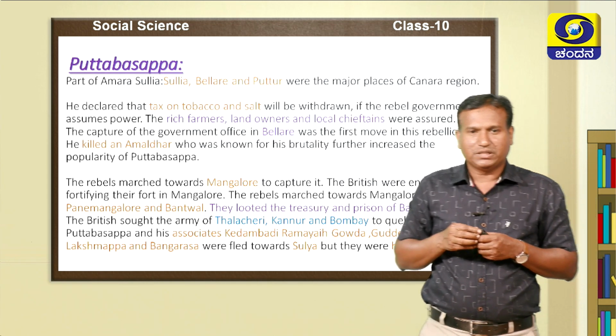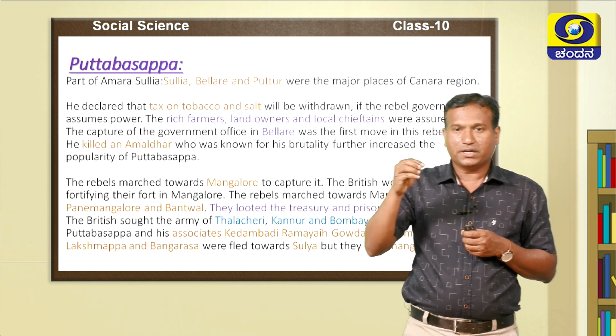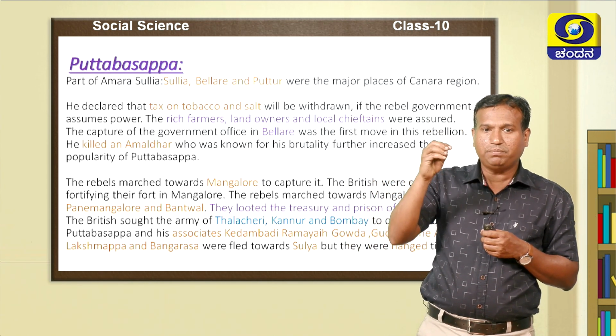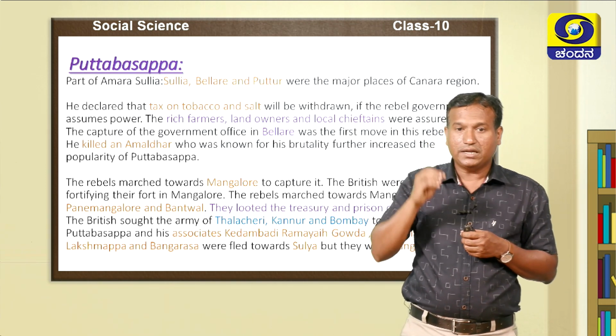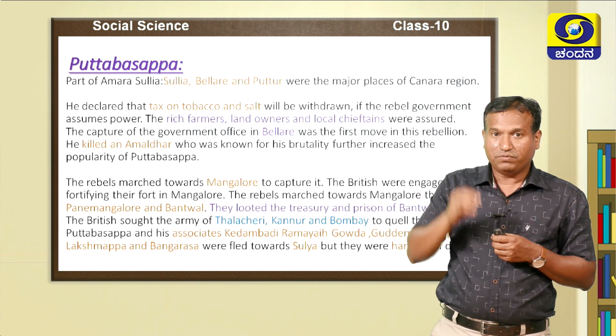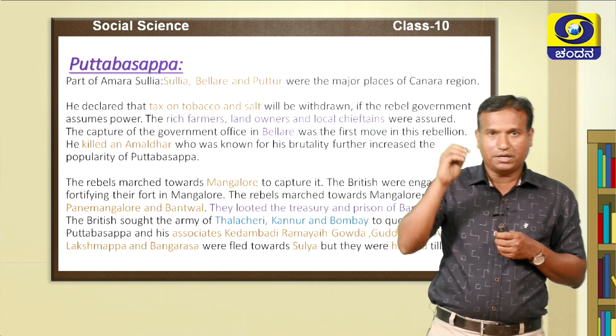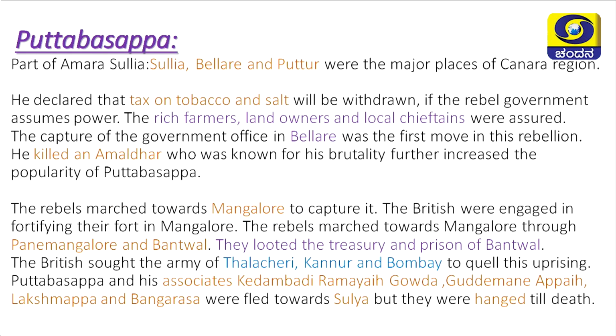When Puttapasappa was moving that side, the English immediately asked for help from Talacheri, Kannur and even the Bombay Presidency. With their help, they attacked Puttapasappa, and Puttapasappa was defeated.